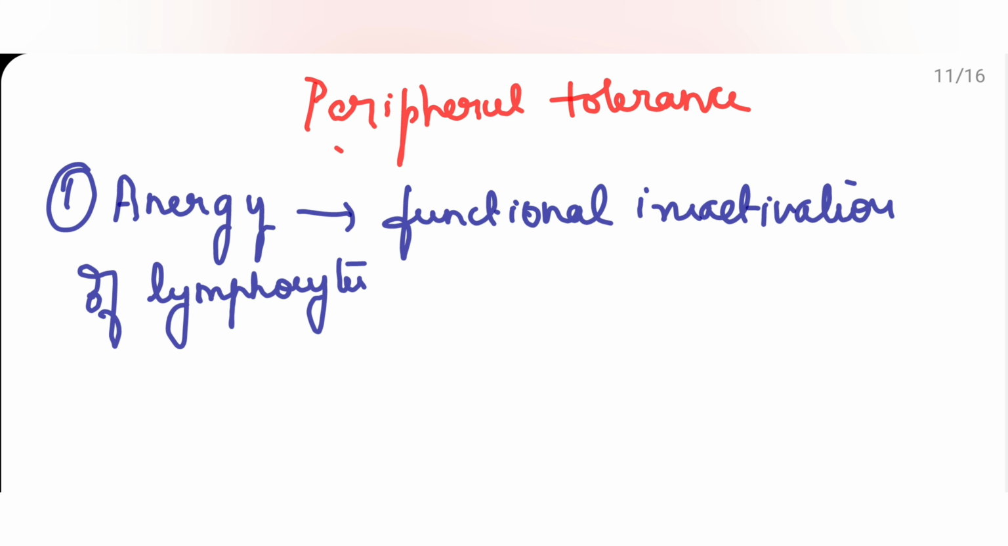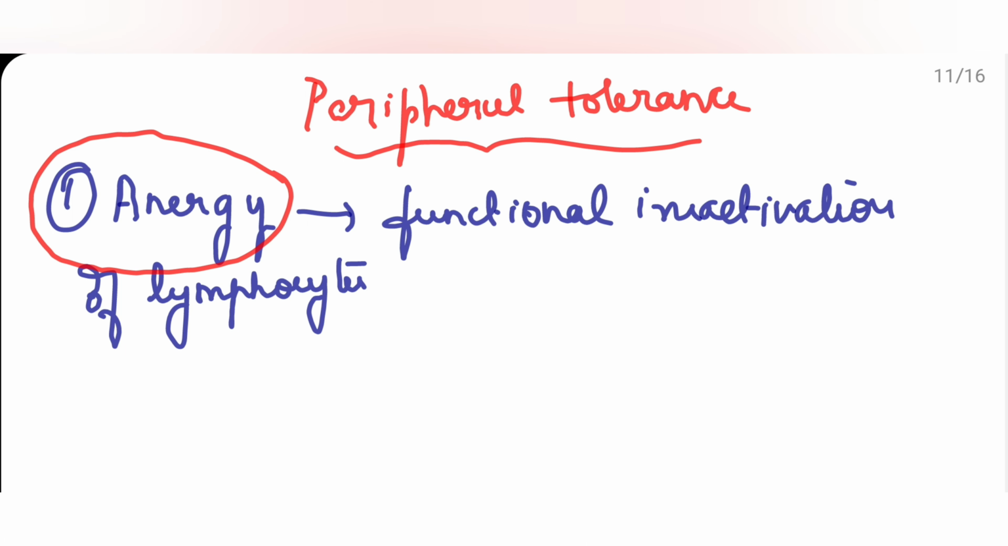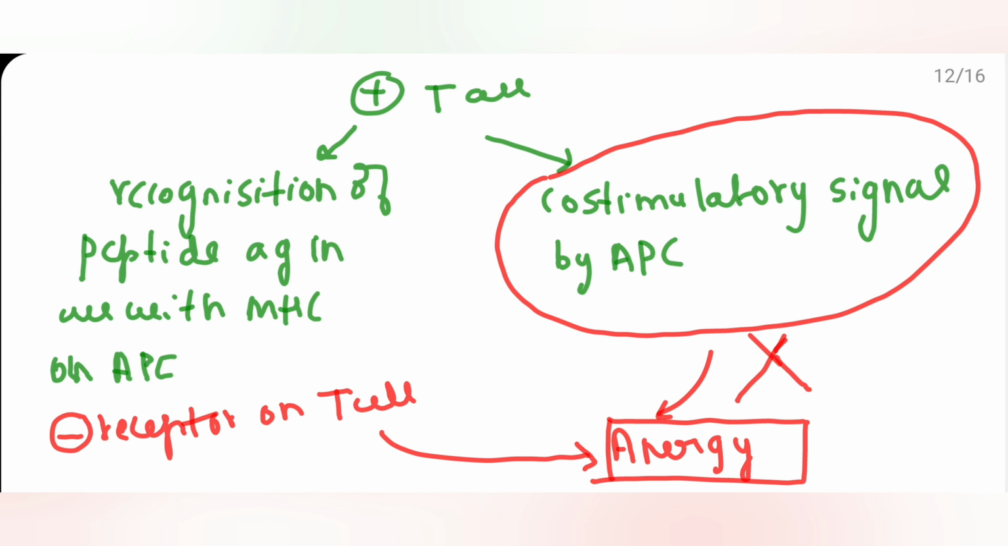Now we'll see the other mechanism. Suppose whichever has escaped the central tolerance, how they are eliminated in the periphery. The first mechanism is anergy. What is anergy? It is functional inactivation of lymphocyte. So what is this functional inactivation of lymphocyte?